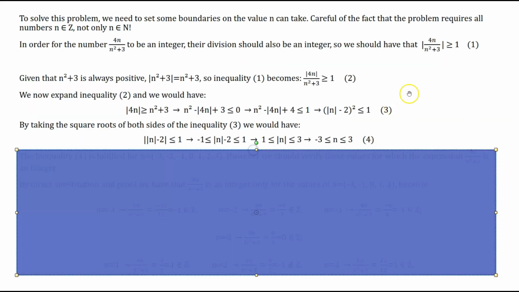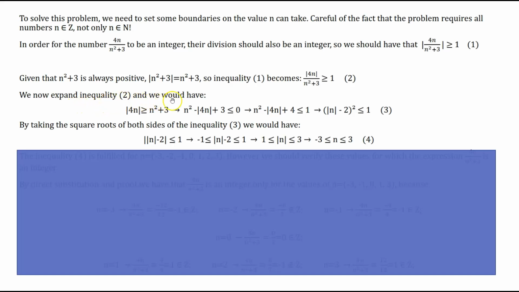We call this inequality number 1. Given that n squared plus 3 is always a positive number, its absolute value is equal to n squared plus 3. So inequality number 1 becomes: the absolute value of 4n divided by n squared plus 3 is greater or equal to 1. We call this inequality number 2.